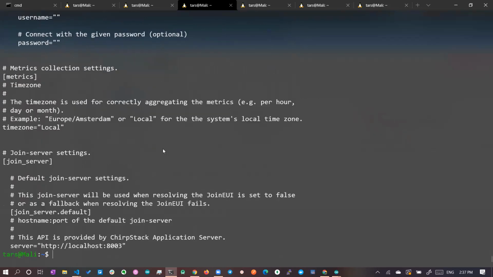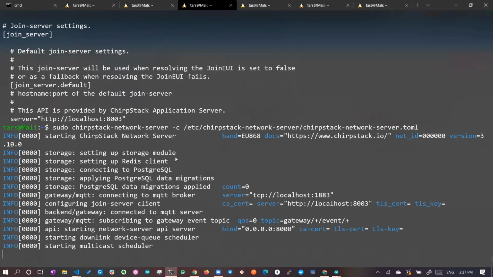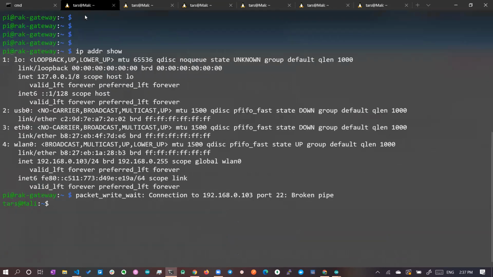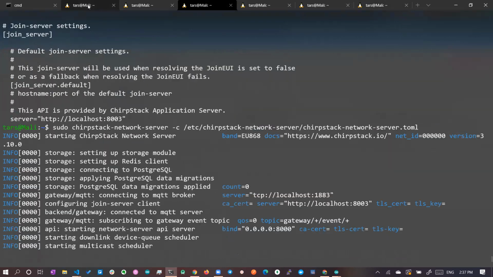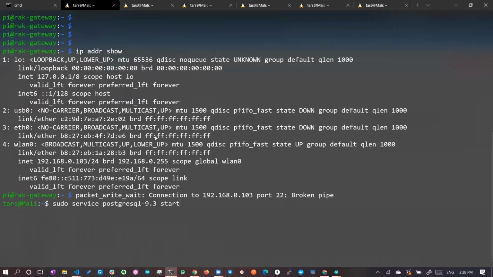So I'm starting the server: sudo chirpstack server, then you pass in the configuration file with -c. If you pass it, you can see it starting the ChirpStack network server, storage module is ready, and connecting to PostgreSQL. Remember in the previous session, PostgreSQL was not started. In this session we're able to start it. You start it like this: sudo service postgresql start. When you give this command, the PostgreSQL server will be started.